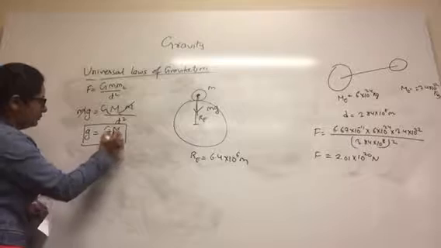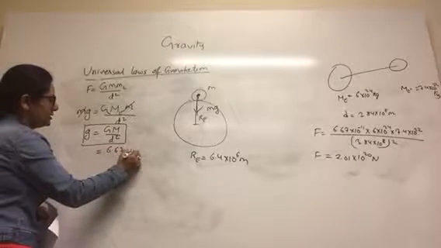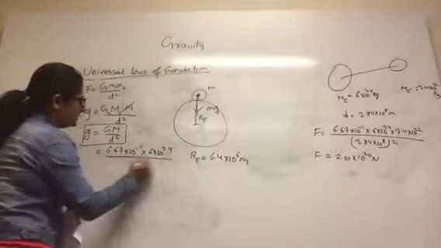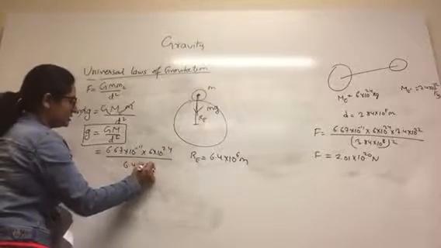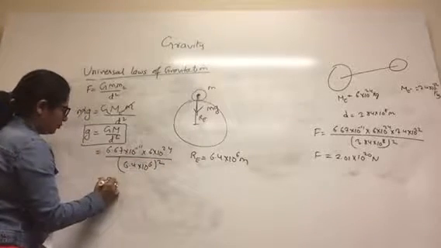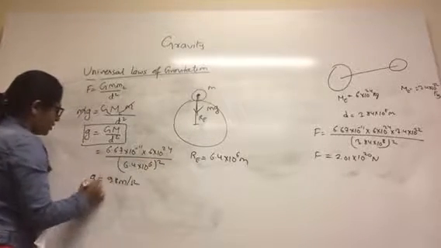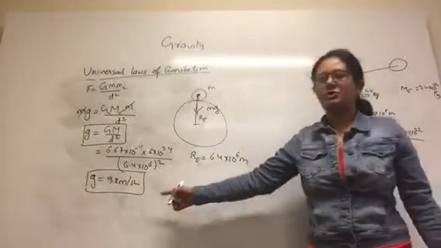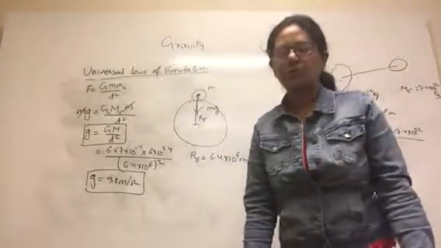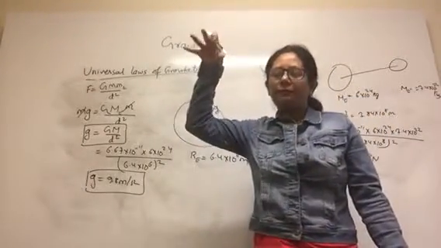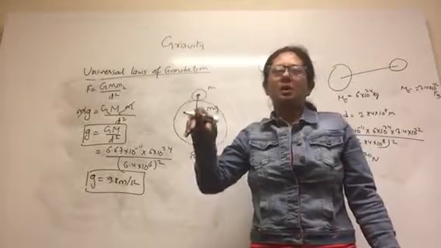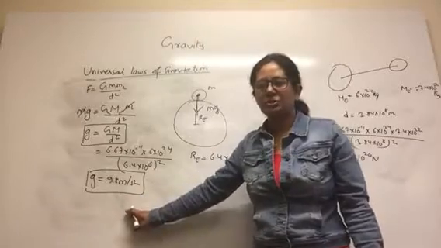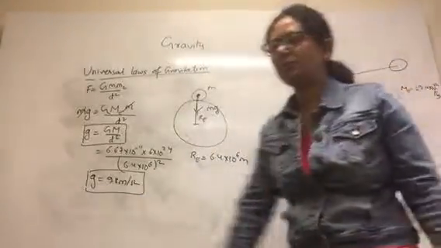Now let me put the values here. 6.67 into 10 to the negative 11, the mass of Earth is 6 into 10 to the 24, divided by the radius of Earth, 6.4 into 10 to the 6, whole square, and then you get 9.8 meters per second square. So the acceleration due to gravity on the Earth's surface or close to the Earth's surface is 9.8 meters per second square. That means any body falling in the downward direction falls with increasing velocity, where its acceleration is 9.8 meters per second square.